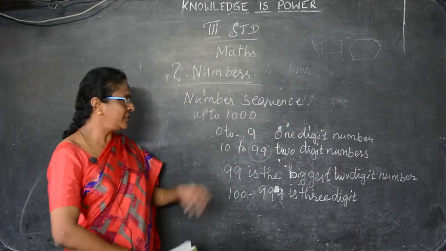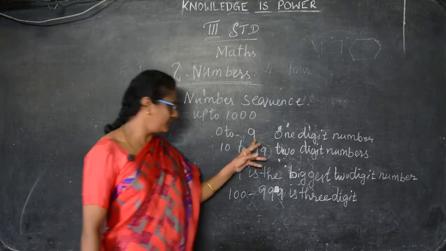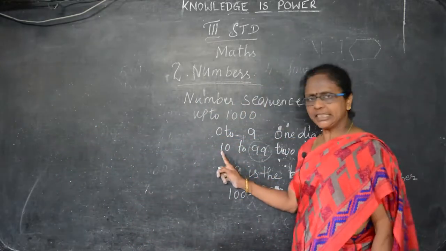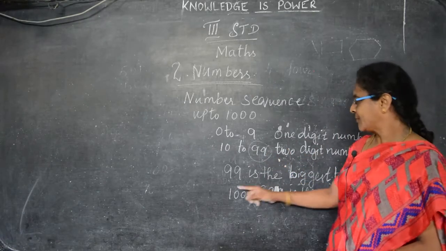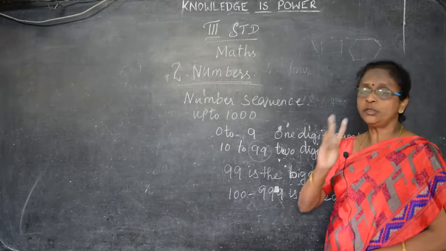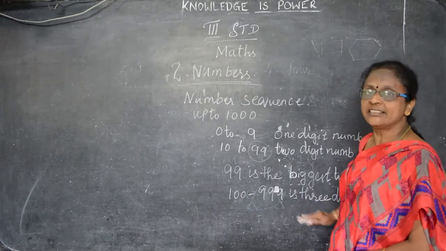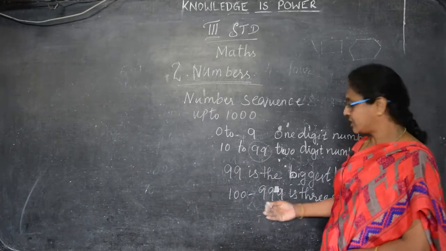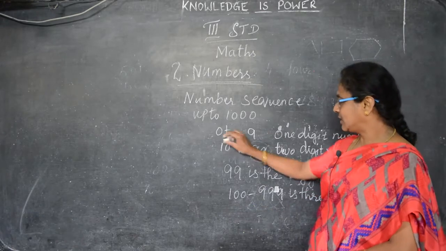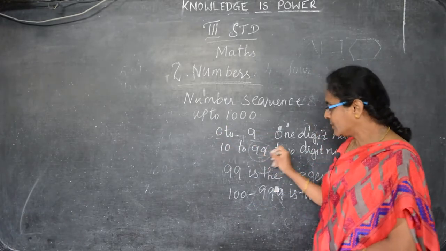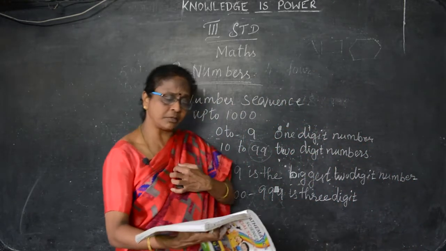Okay. So 0 to 9 is the one digit number. Which is the biggest number here? 9 is the biggest number. And 10 to 99 is the two digit numbers. The biggest number here is 99, the biggest two digit number. Okay, listen carefully. 100 to 999 is the three digit numbers. The biggest three digit number is 999 and the smallest three digit number is 100. Like this, for one digit, two digit and three digit numbers, we find the biggest and smallest.